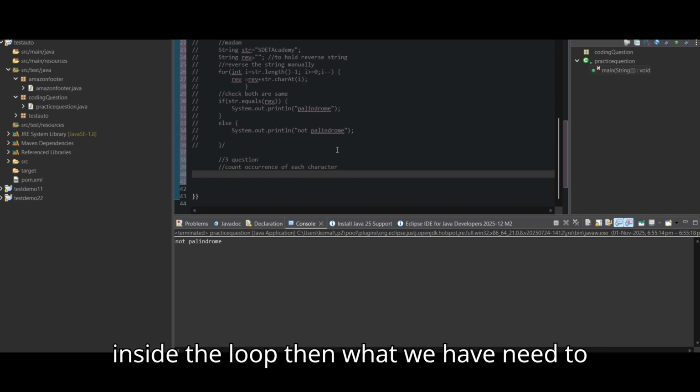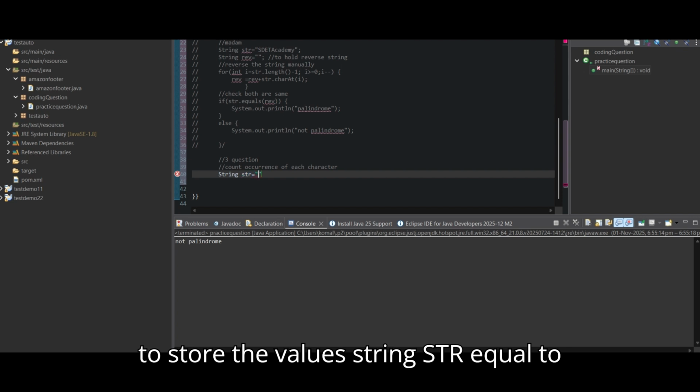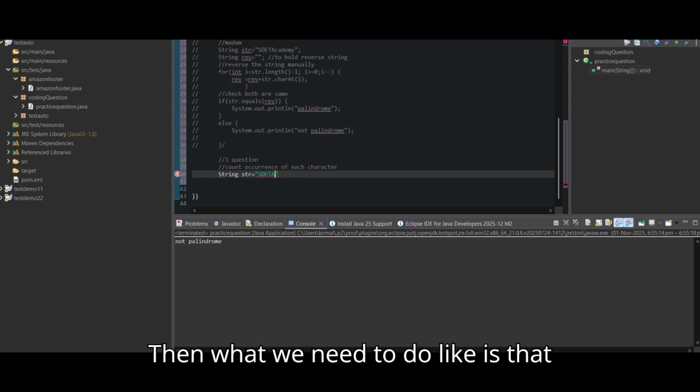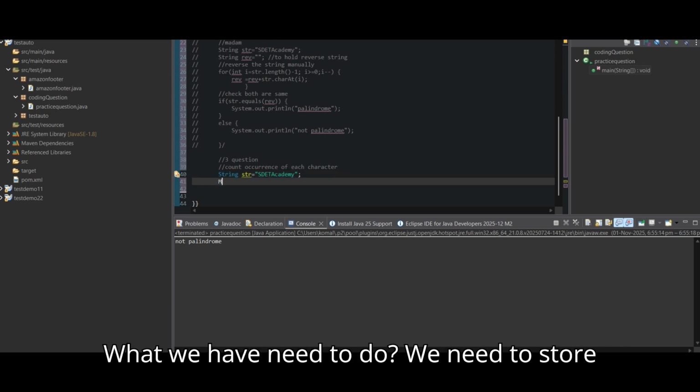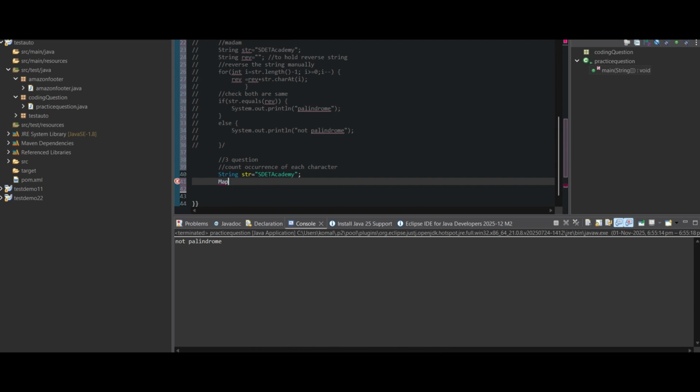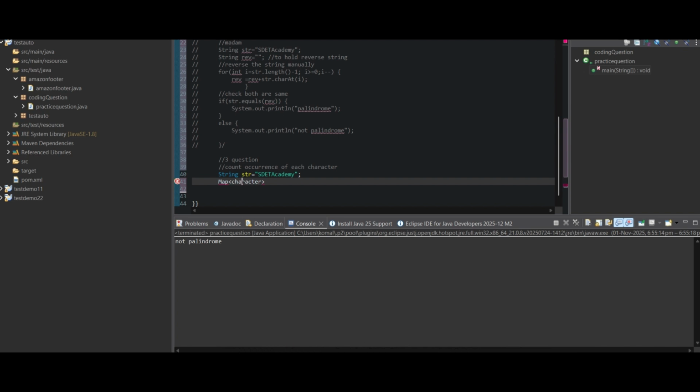We are already inside the main method. Then what do we need to start? Same thing. We need to store the values: string str equal to SDET academy. Then we need to store the value in a map. There are so many ways, but I will go with the simple way: Map of Character, Integer, map equals new HashMap.